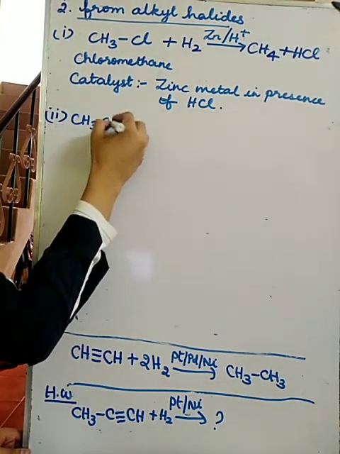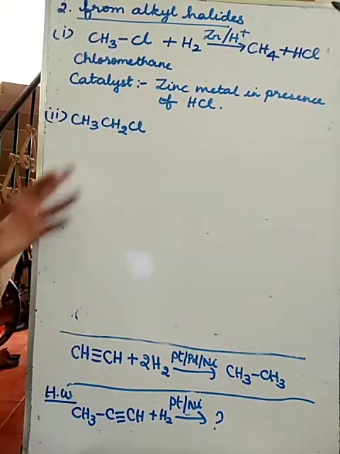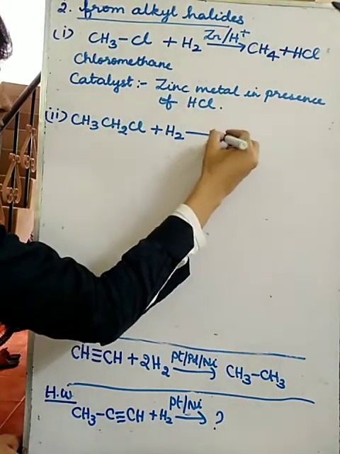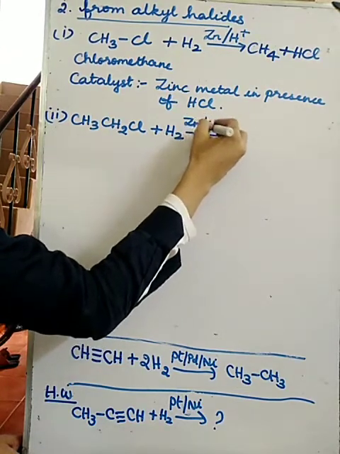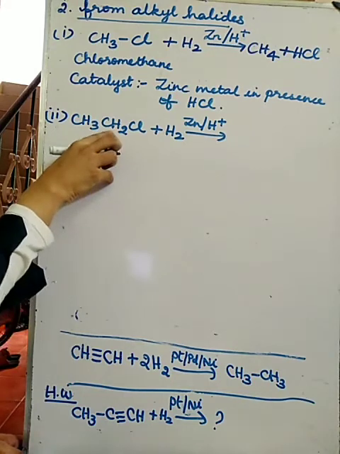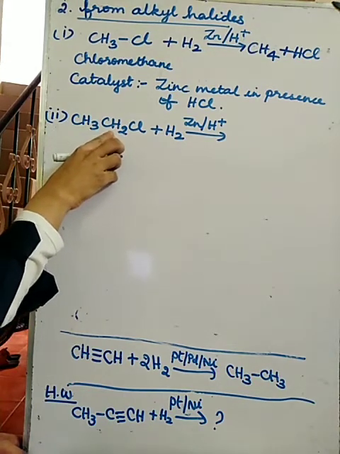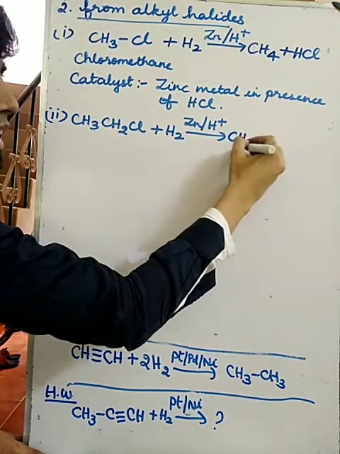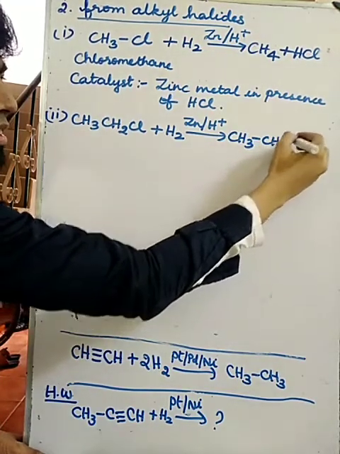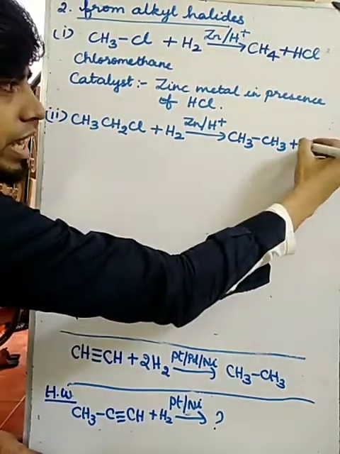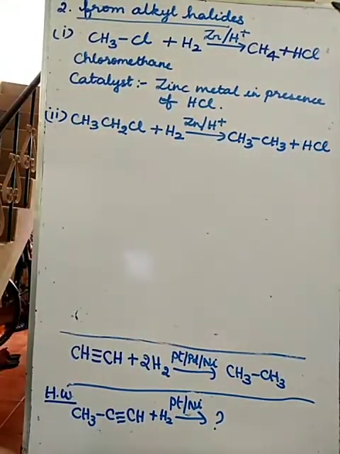CH3 CH2 Cl. How will you get from this? Add plus H2 in the presence of zinc and H+. So what I will get? One hydrogen will get added here. So what I will get if one hydrogen gets added here? I will get CH3 single bond CH3 plus another hydrogen with Cl, I will get HCl. Okay, understood?